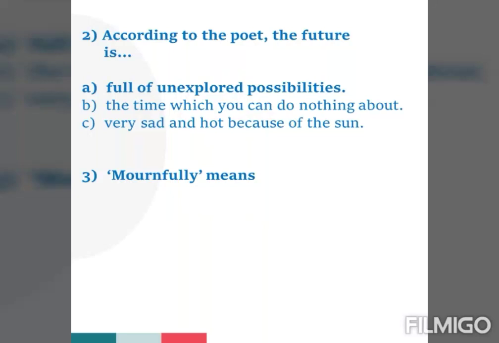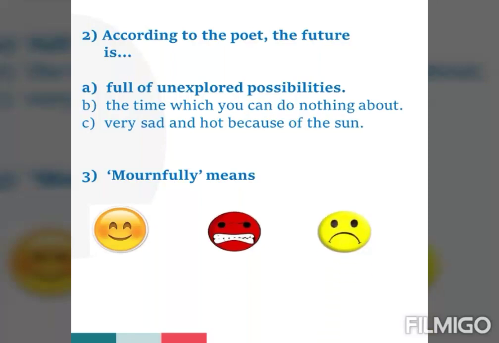B. The time which you can do nothing about. C. Very sad and hot because of the sun. So, according to the poet, the future is full of unexplored possibilities. Third, mournfully means happy, angry, sad. So, mournfully means sad.